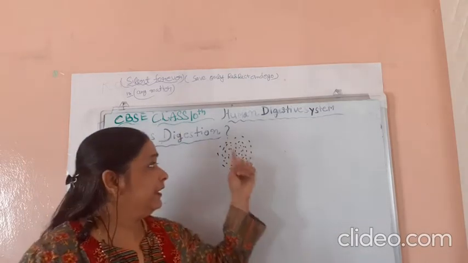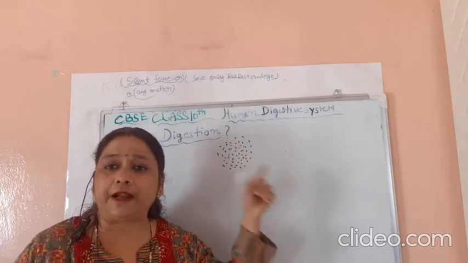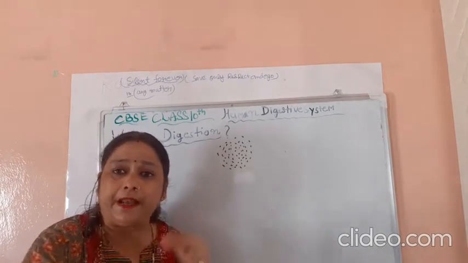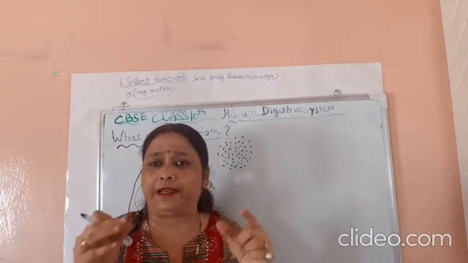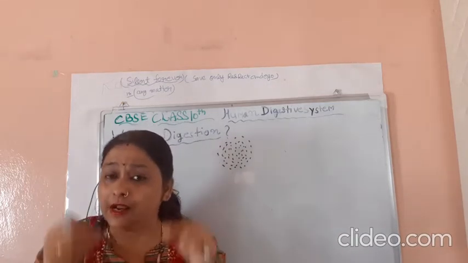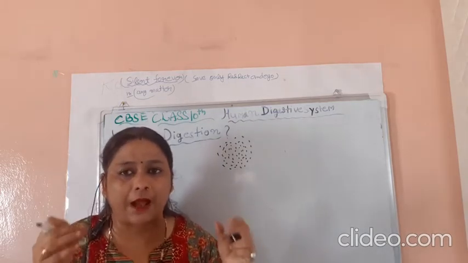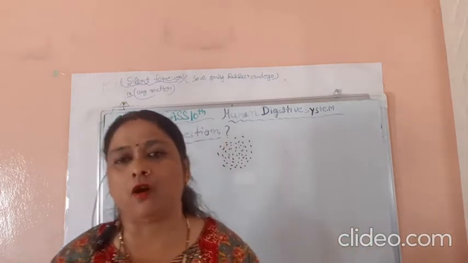So the large insoluble food particles break down into smaller, tiny particles soluble in water, which can be absorbed by our blood plasma. This process is called digestion.